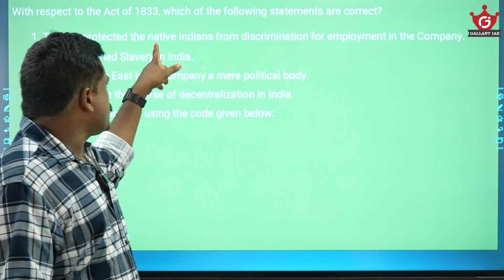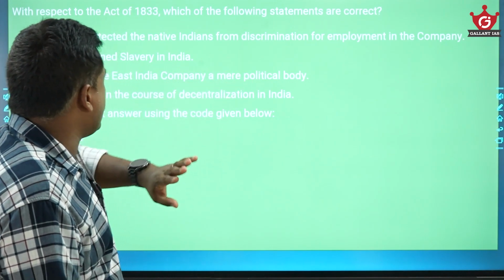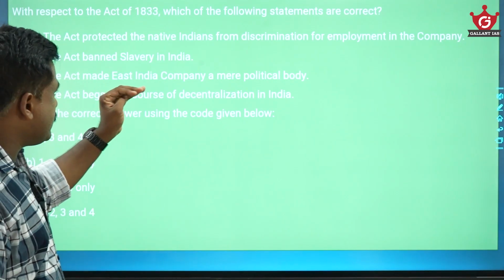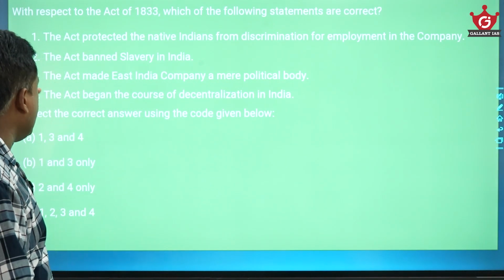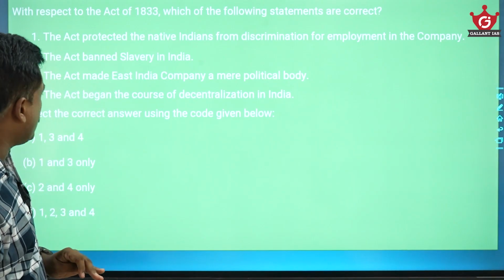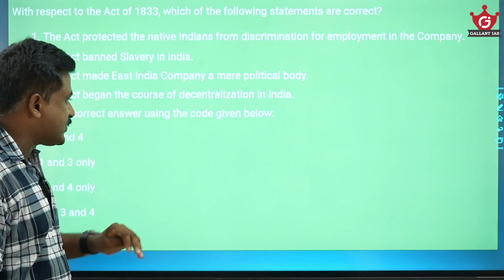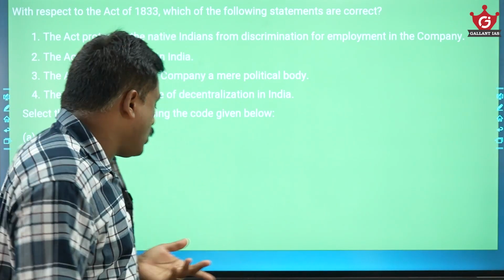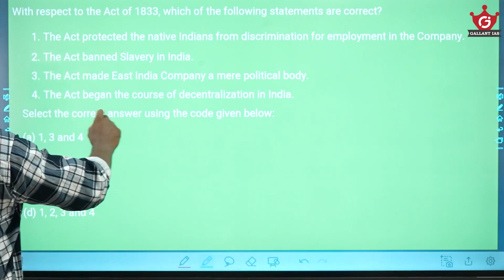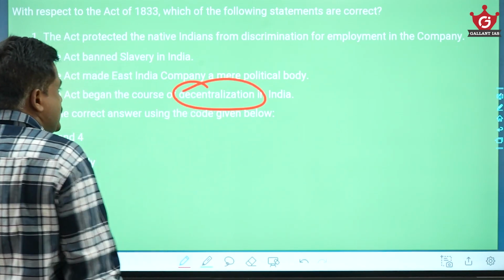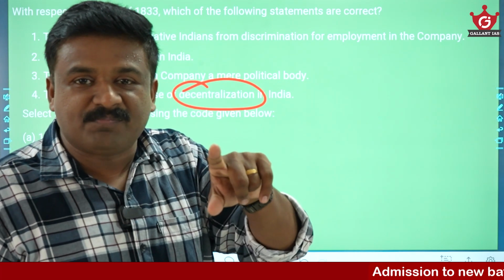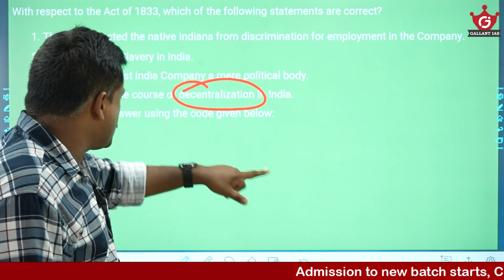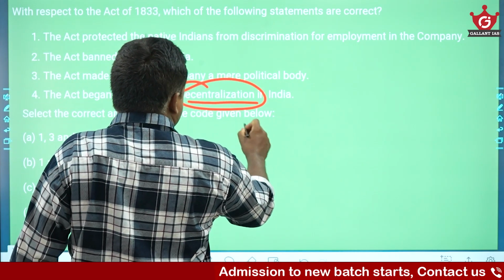With respect to the Act of 1833, which of the following are correct? The Act protected native Indians from discrimination for employment in the company. The Act banned slavery in India. The Act made East India Company a mere political body. The Act began the course of decentralization. See, there is no course of decentralization. Please try to understand that centralization was completed. It started with the Regulating Act 1773 and was completed by this 1833 Act. So this is not decentralization, this is centralization.